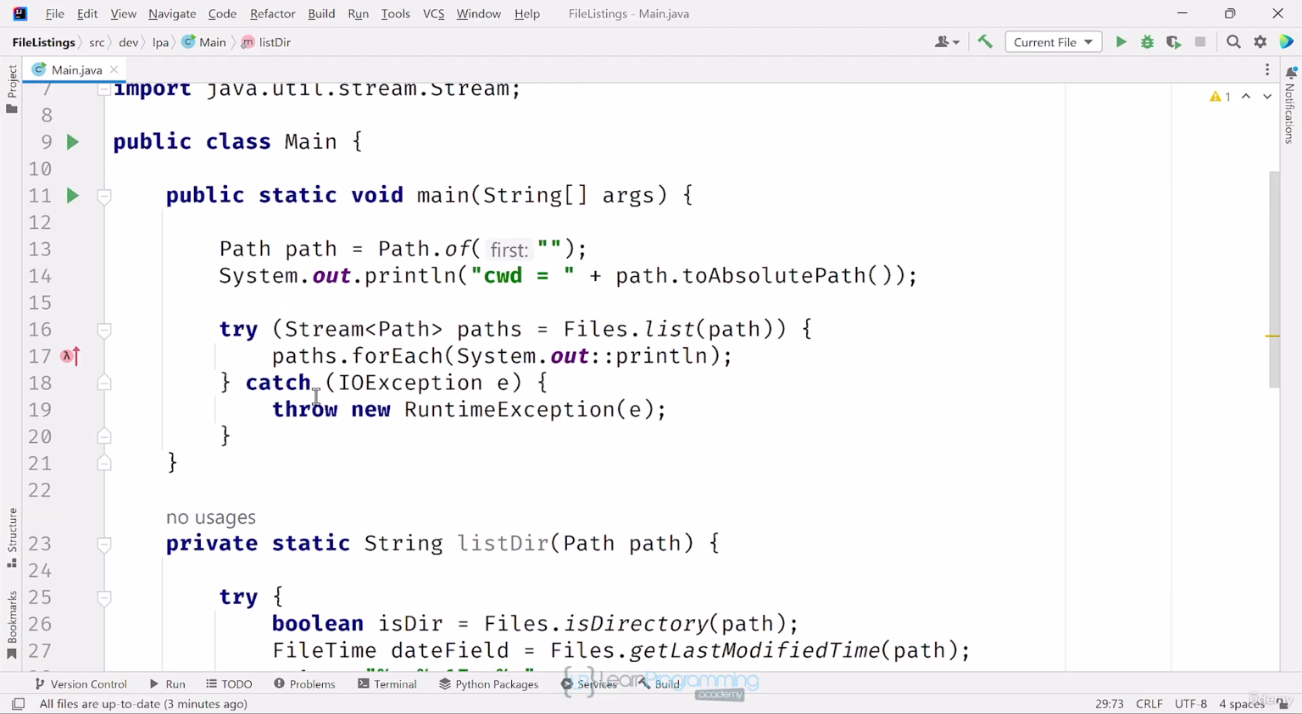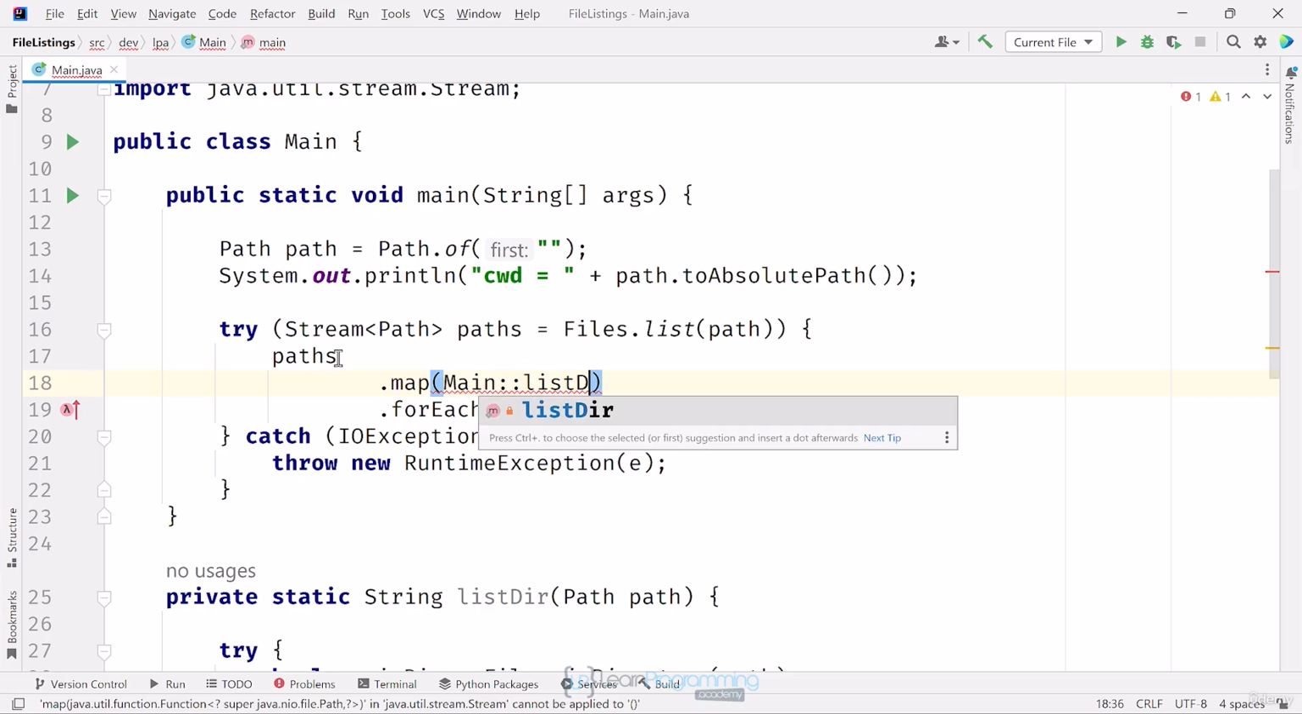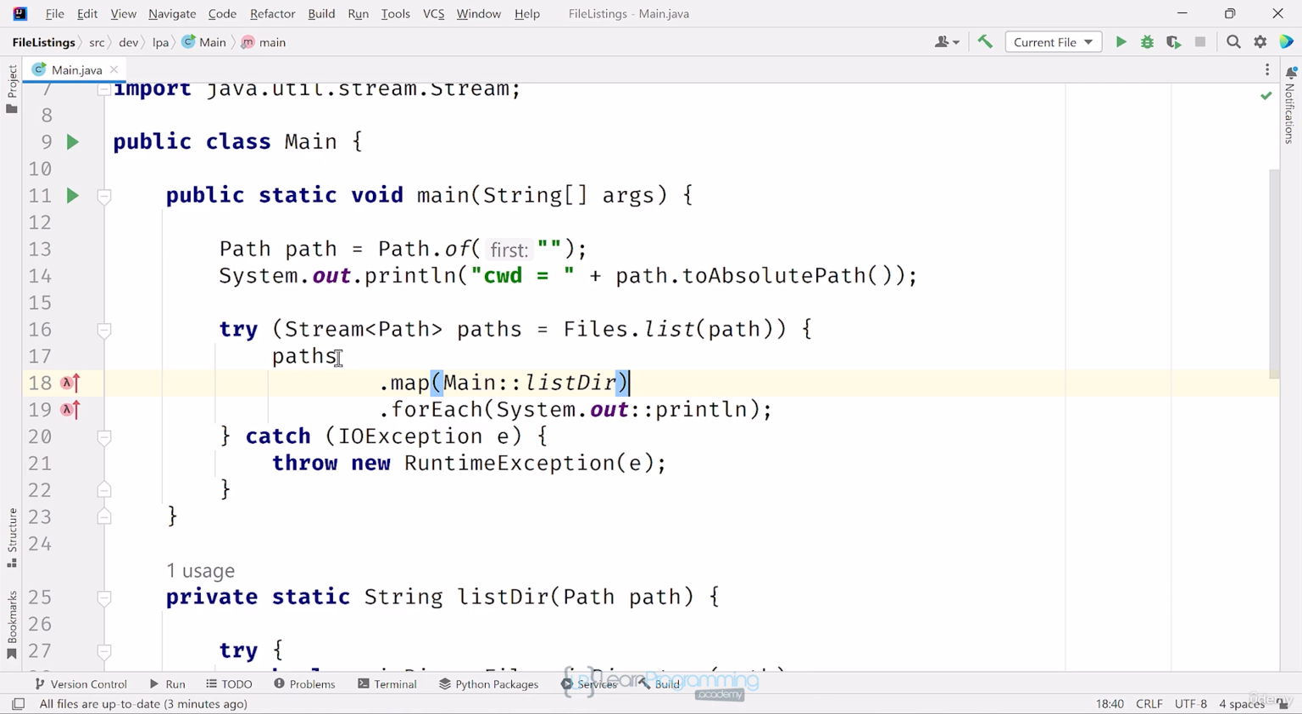Getting back to the main method, I'll now include a map intermediate operation in my stream pipeline. I'll add a new line before the dot forEach. Now I'll insert the map operation that will call my listDir method. I'll pass this as a method reference to the method I just created, so Main::listDir. This will transform my path to a string, running this code.